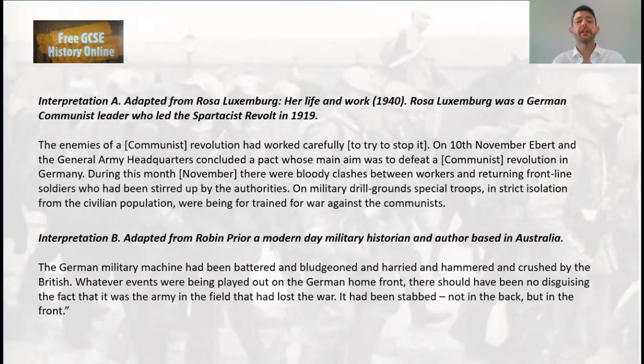The bit in bold is the provenance. That's the reasons why they're different. That's the question 2 bit. They're different people, they're from different places, they're from different times, and they therefore might write different ideas. We need to explain those differences.